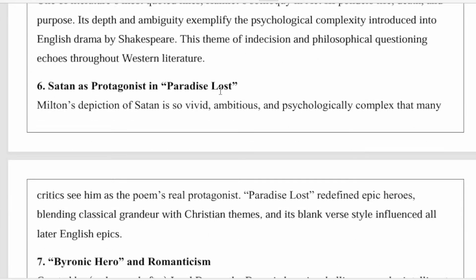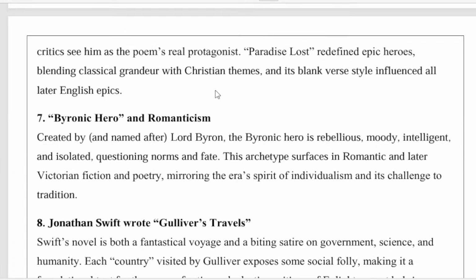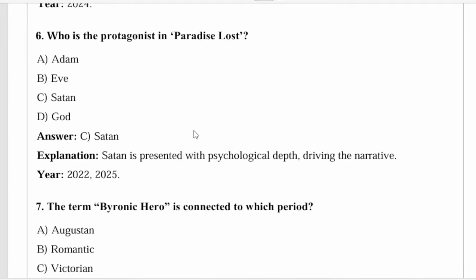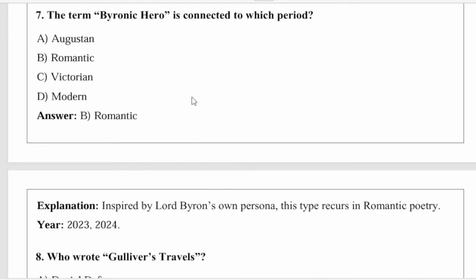So Milton's depiction of Satan is so vivid, ambitious, and psychologically complex that many critics see him as the poem's real protagonist. Paradise Lost redefined epic heroes, blending classical grandeur with Christian themes, and its blank verse style influenced all later English epics. So next question, the term Byronic hero is connected to which period?